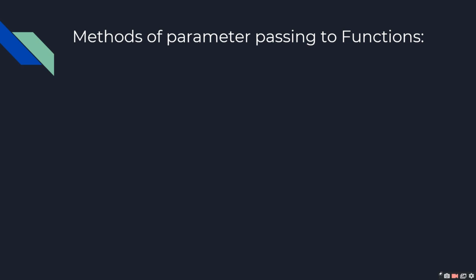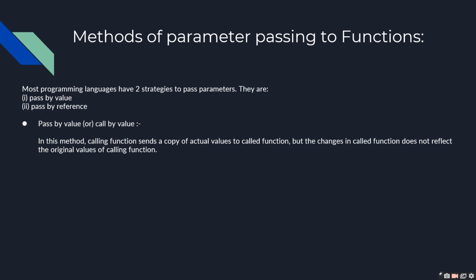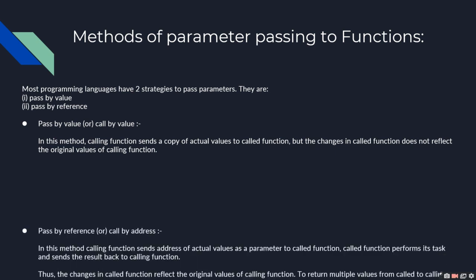Methods of parameter passing to functions. Most programming languages have two strategies to pass parameters. They are pass by value and pass by reference. Pass by value, or call by value. In this method, the calling function sends a copy of actual values to the called function, but the changes in the called function do not reflect the original values of the calling function.